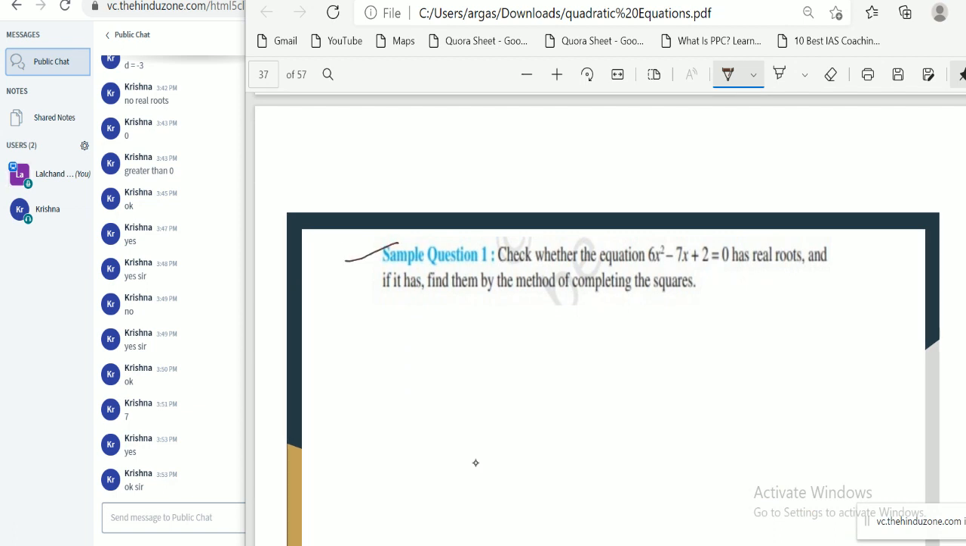Now we have one more method, that is the completing the square method. Are you familiar with this method, completing the square method? To find the root, there is one more method, completing the square. That method is quite beneficial. Okay, look, if we need to make a complete square, first we need to rearrange this equation.